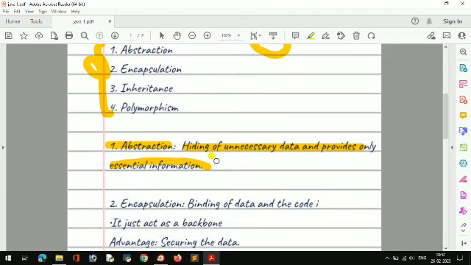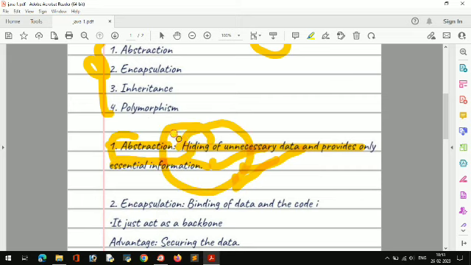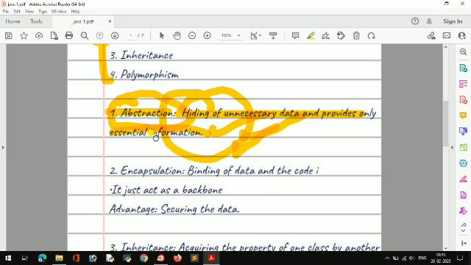Like, if I take the example of Amazon, if you go to Amazon, it will not show all the unnecessary data, like how the backend works in the Amazon website. Or if you take the example of our mobile phone, you just use the mobile phone, but we don't know the internal process, so it is hidden from us. That is called abstraction. That example you can write.